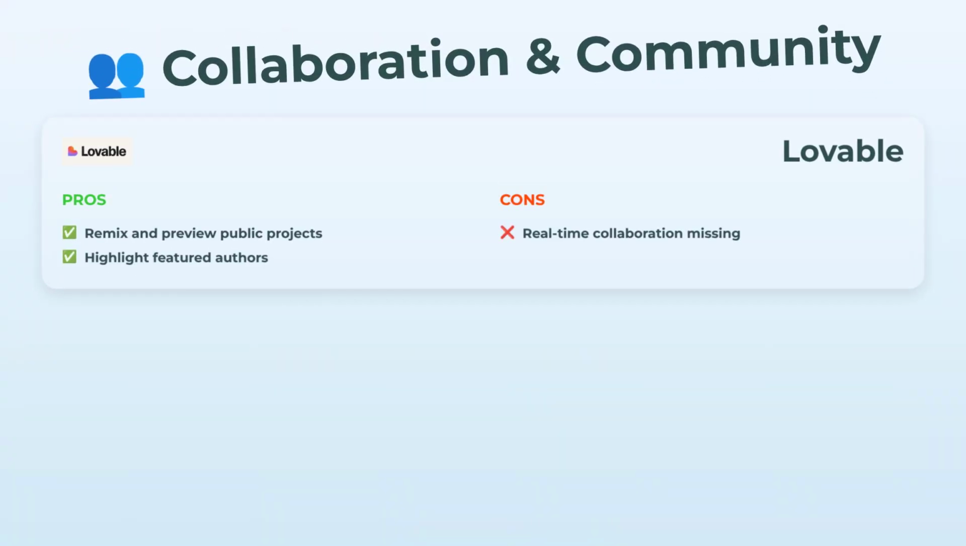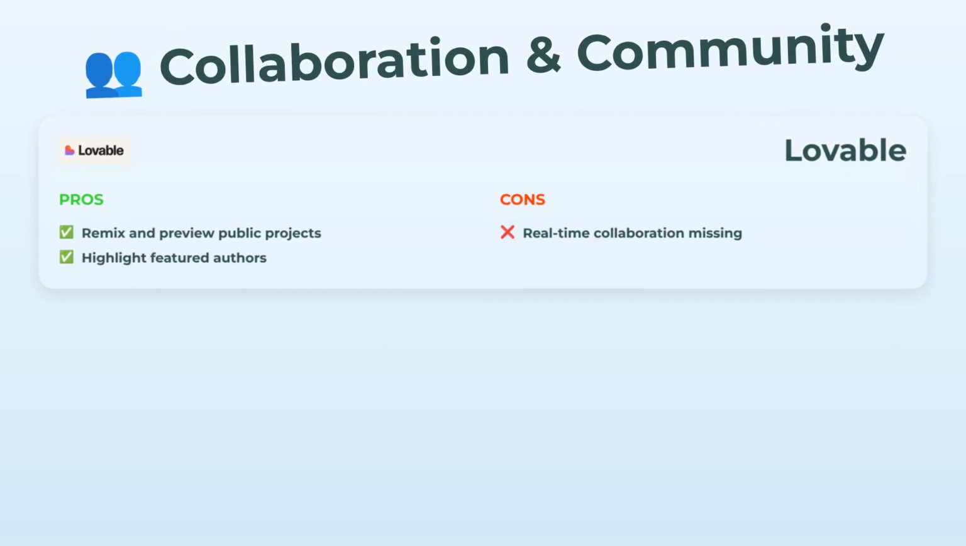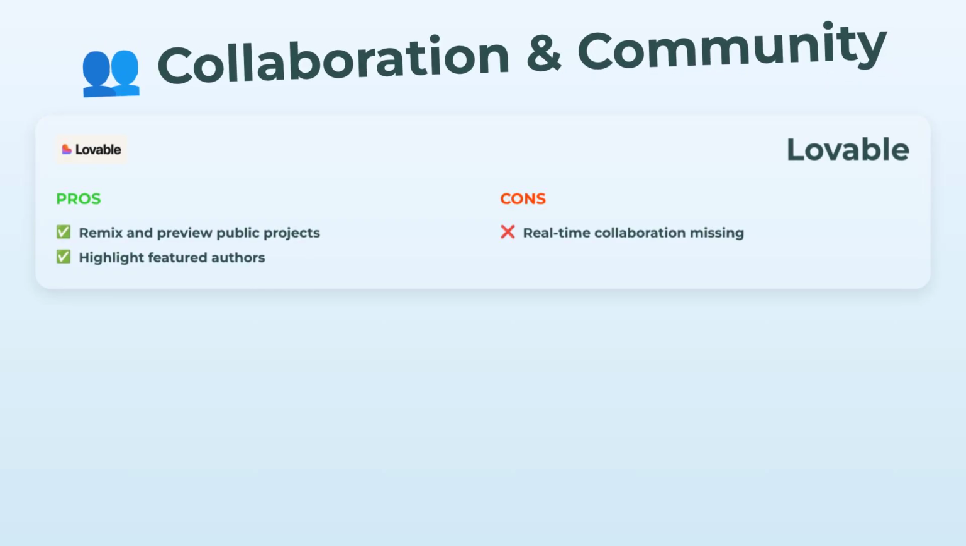Next up, collaboration and community. Lovable lets you remix projects and preview what others have built, and they also spotlight featured authors, which is cool. I mean, who doesn't love a little recognition? But there's no real-time team editing yet, and collaboration feels kinda basic.